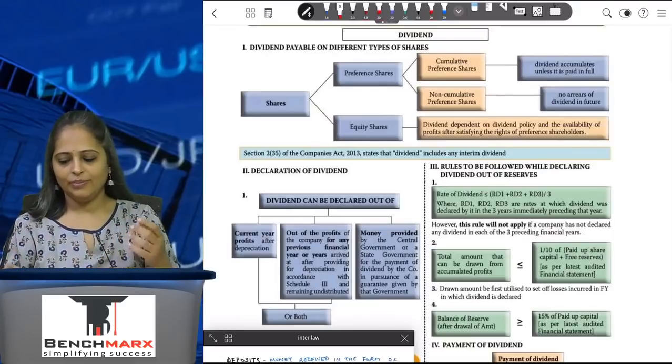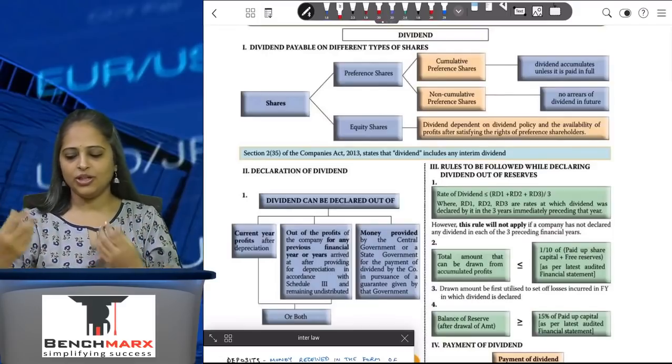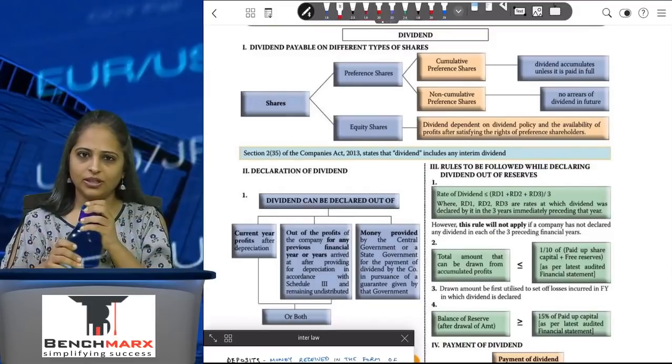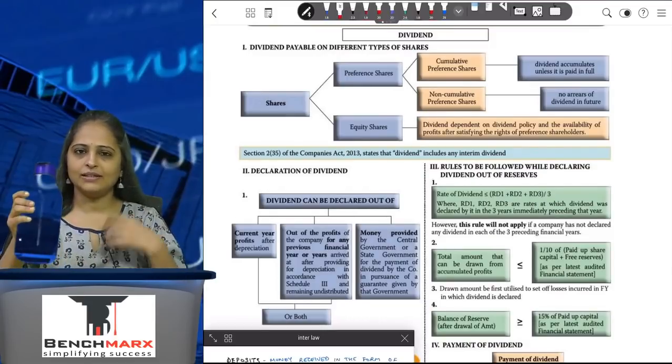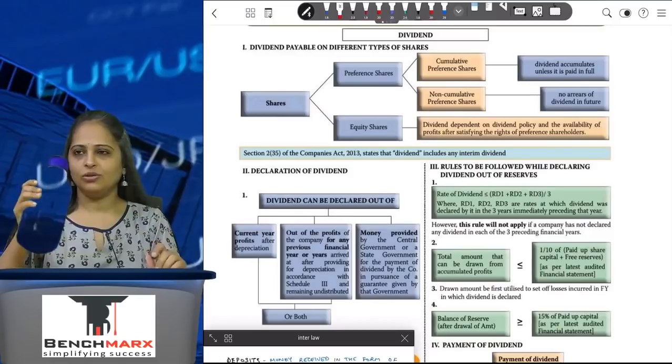Now coming to dividend. Dividend is when the company has earned profits and wants to share those profits with the shareholders of the company. They give out certain profits by way of dividend to the shareholders of the company.